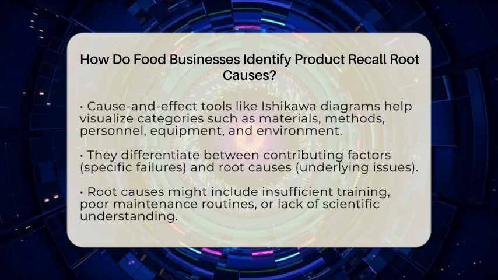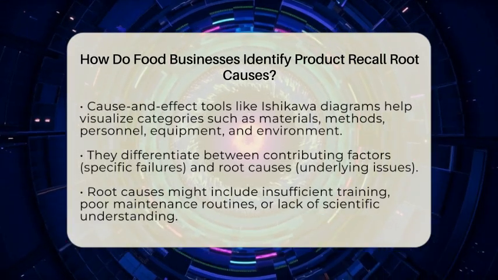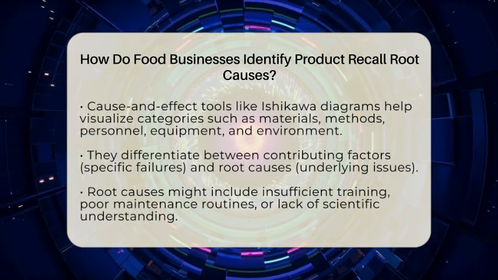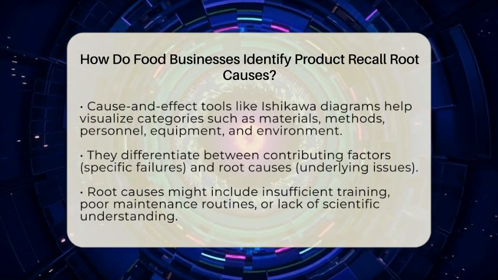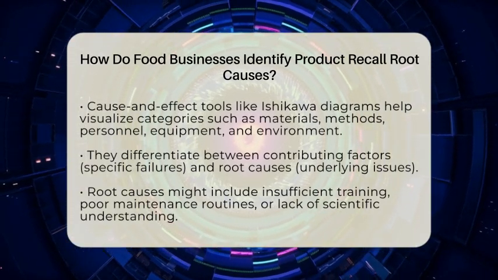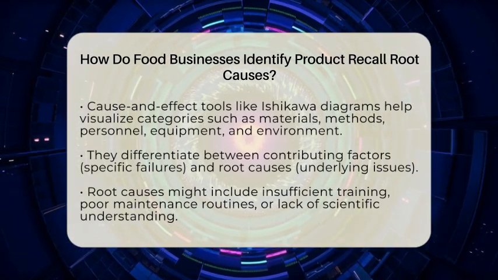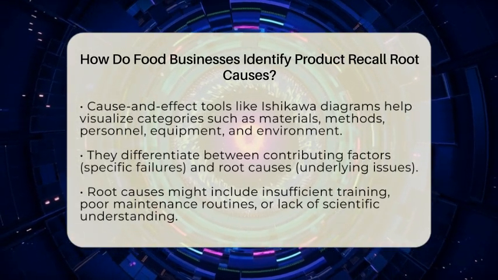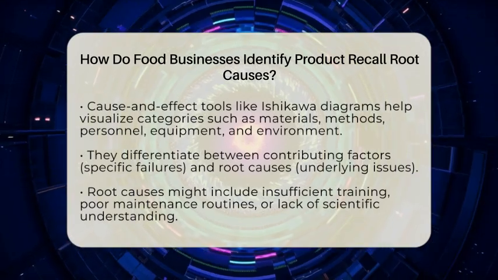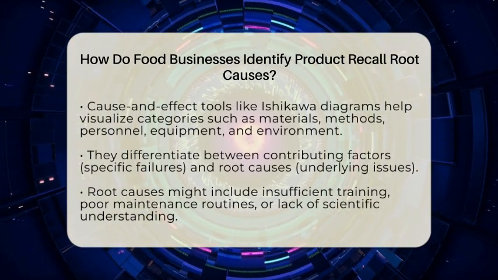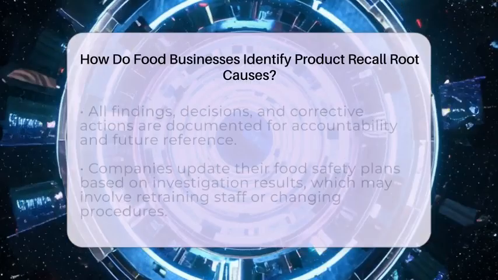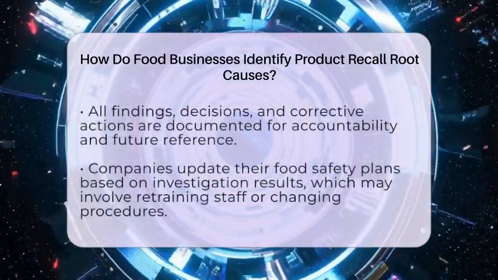They also use cause and effect tools like Ishikawa diagrams, also known as fishbone diagrams. These diagrams help visualize different categories like materials, methods, personnel, equipment, and environment. By mapping out these factors, companies can see where failures might have occurred. For example, poor sanitation might be linked to improper cleaning schedules, or equipment malfunction could be traced back to lack of maintenance.